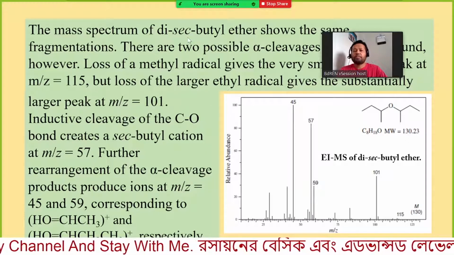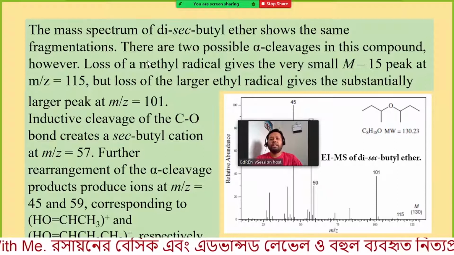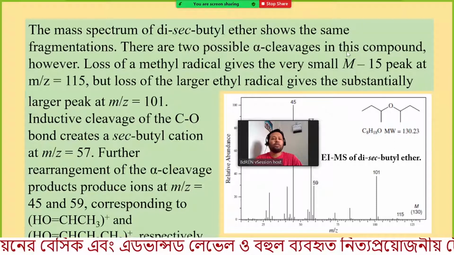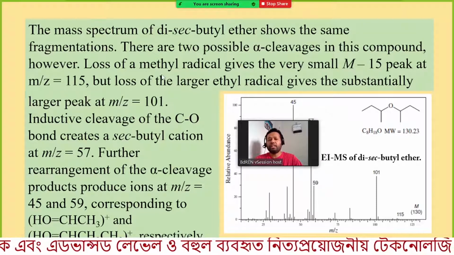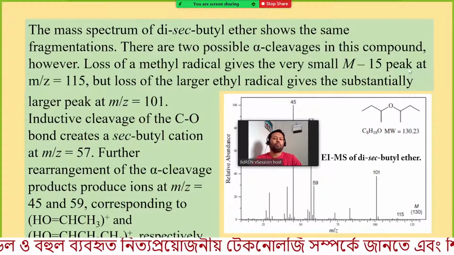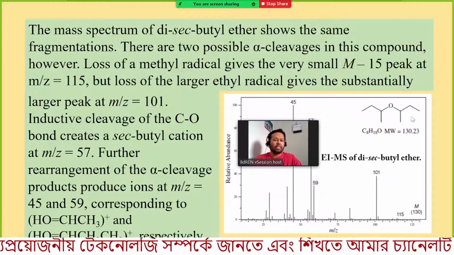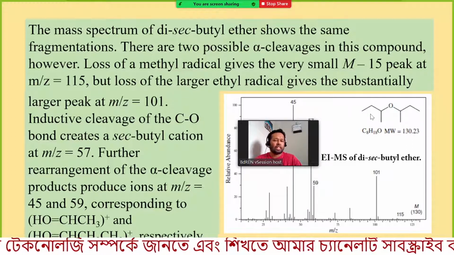The mass spectrum of disecondary butyl ether shows the same fragmentations. There are two possible alpha cleavages in this compound. However, loss of a methyl radical gives a very small M-15 peak. So there are two possible ways to get the methyl radical, from this side or this side.